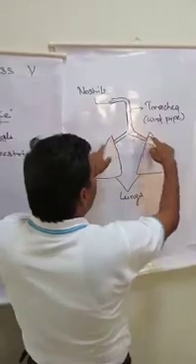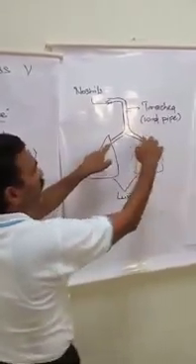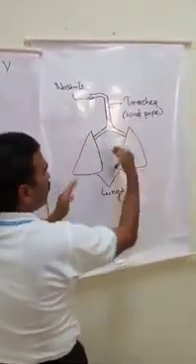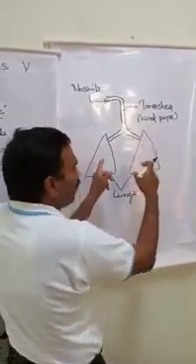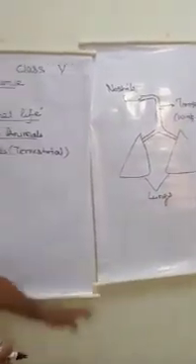Further, this windpipe bifurcates. It divides into two small pipes and connects to a bag-like structure on both the ends, which are called lungs.